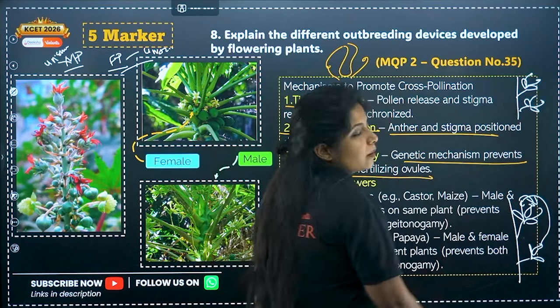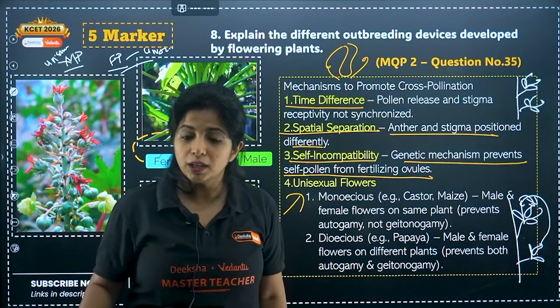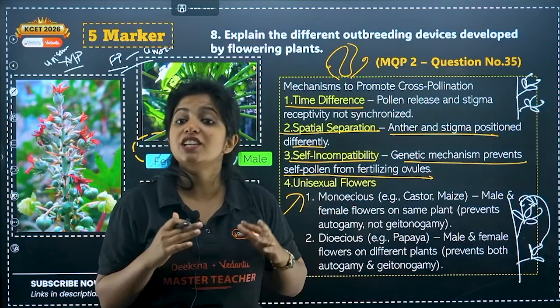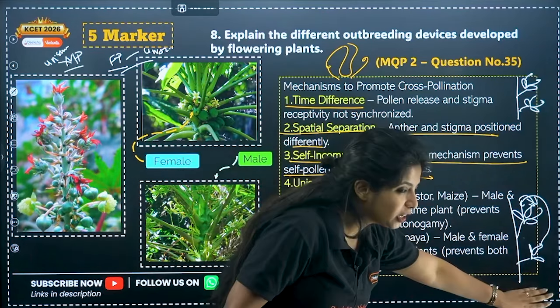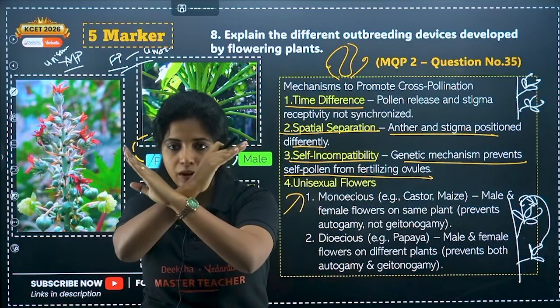Then how do you think autogamy and geitonogamy can happen? Right? So in a dioecious plant, autogamy and geitonogamy are totally prevented. The only thing that can happen is xenogamy. Xenogamy means one particular plant and another plant, and you cross them. That is xenogamy, X-shaped. You can remember it like that.